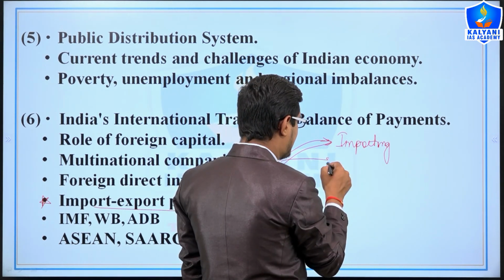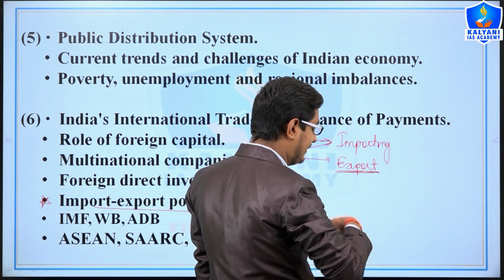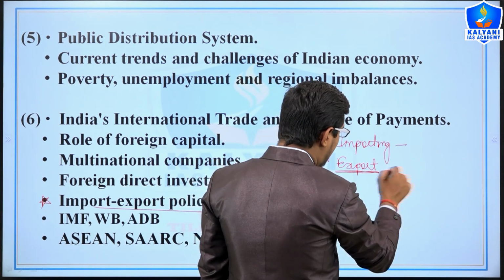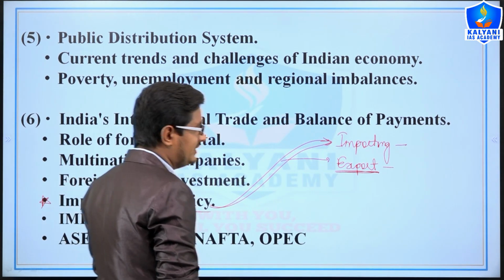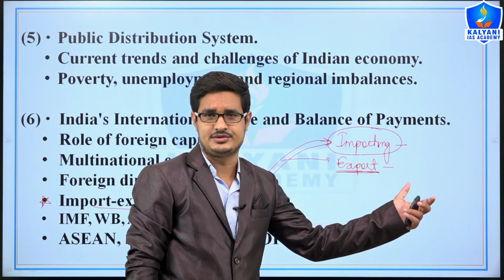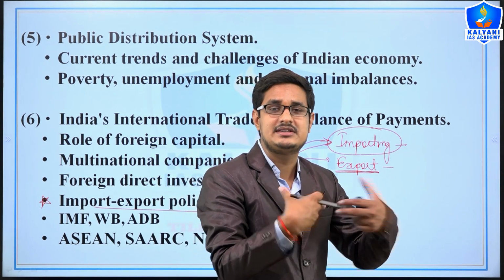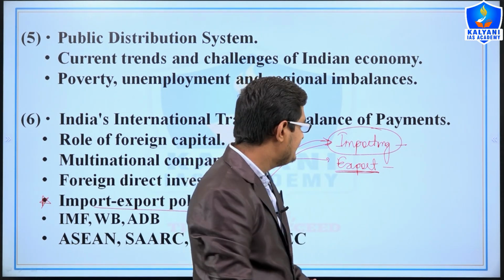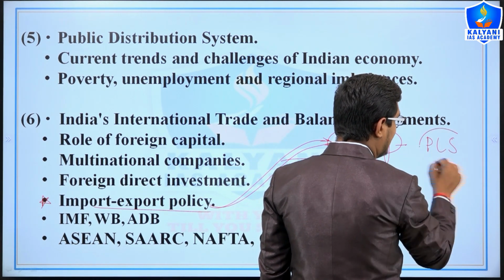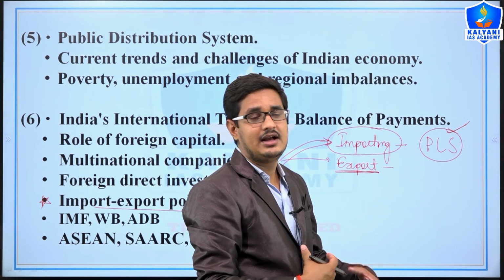And if we export, then definitely our industries will improve and the growth rate will be improved. So if we have an export and import policy, for example, on how we can substitute our imports, meaning whatever we are importing, if we are able to produce it at a domestic level, then that should be done, right? And for this, as you know, the production linked scheme, to make India a manufacturing hub, and